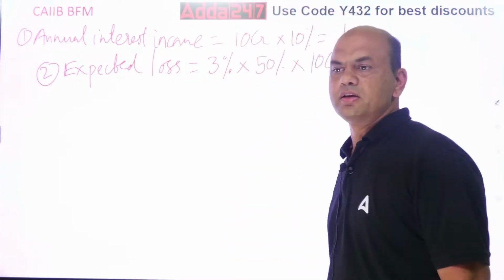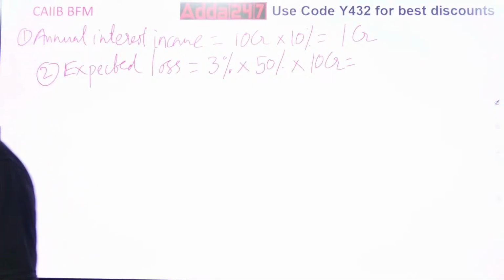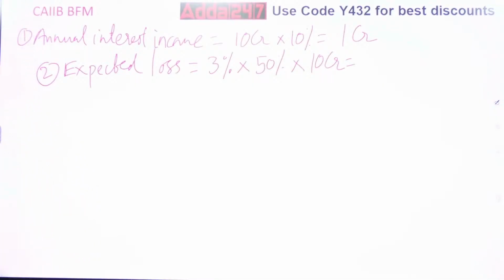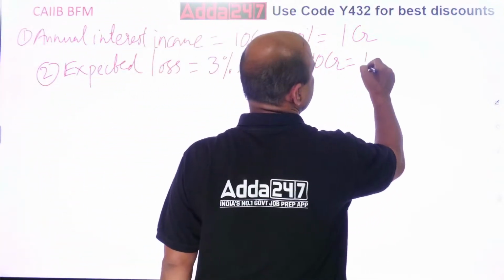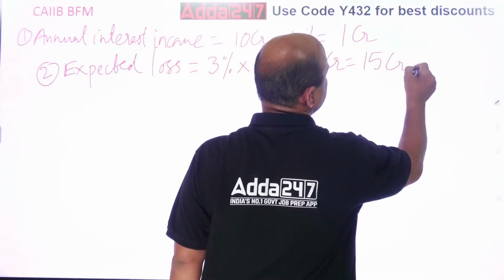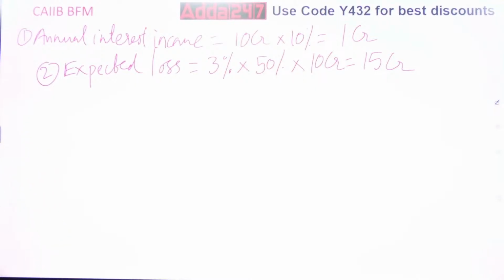5 3 is 15. 150% of 10 CR, right? So that is equal to what? 15 CR. Everyone clear on this? 15 CR. This is your next step, expected loss.